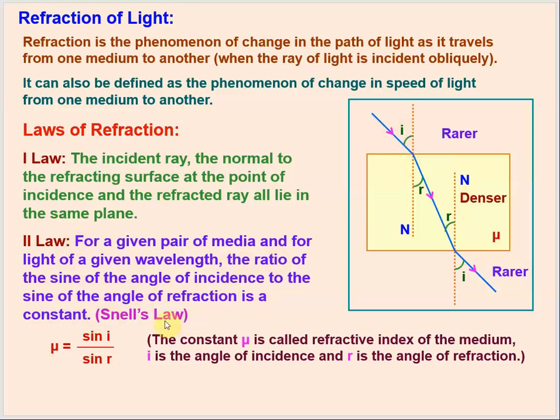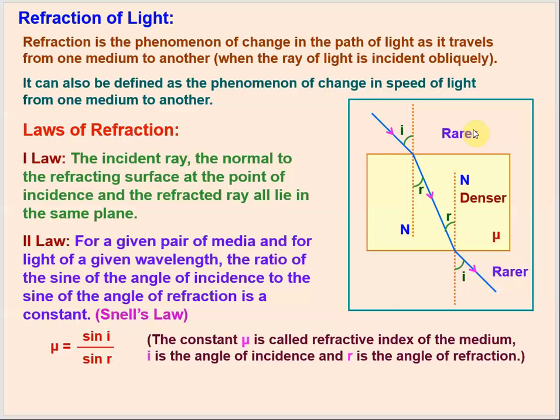So we can put this ratio this way: sine of angle of incidence divided by sine of angle of refraction is equal to a constant. This constant is represented by mu. In some books it is written with a small n, but there is no difference in notation. The physical meaning should be clear. This constant is called the refractive index of the second medium with respect to the first medium.